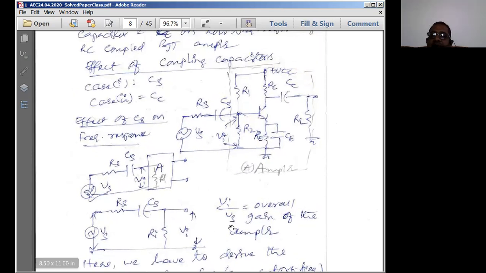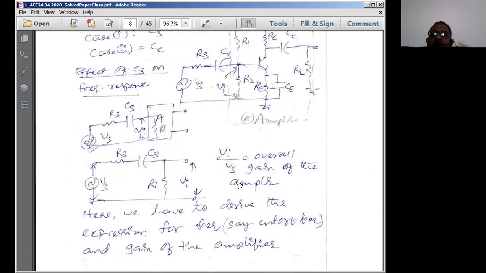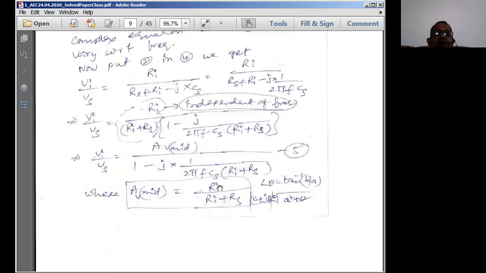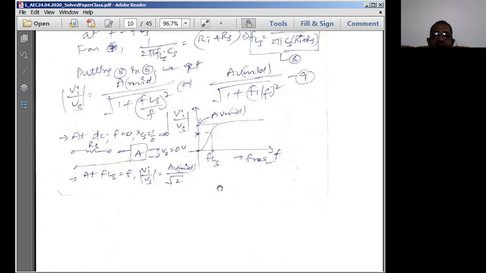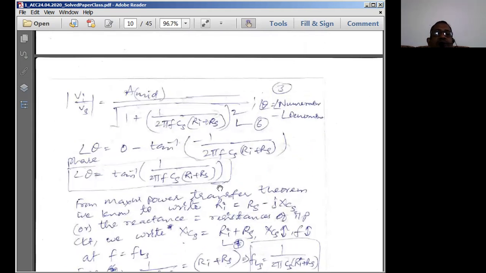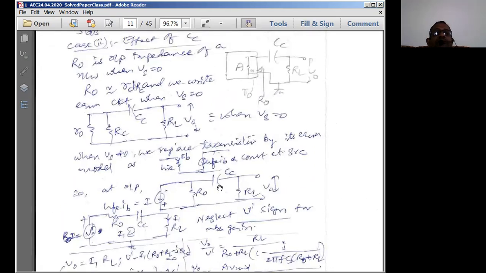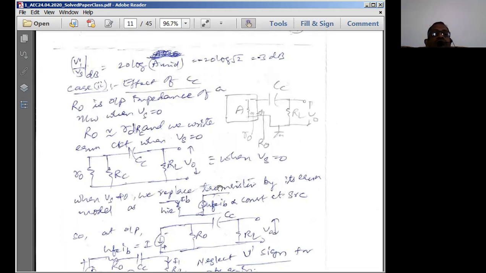The resultant expressions are the same, both for the single stage as well as the RC coupled stage. The next one is the CC stage. For the effect of CC, we can write RL as RL dash.